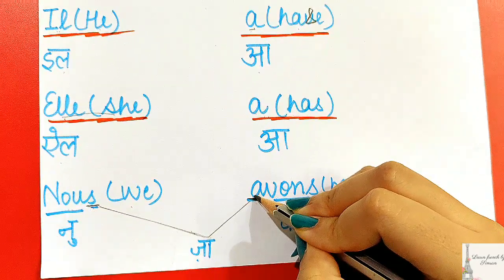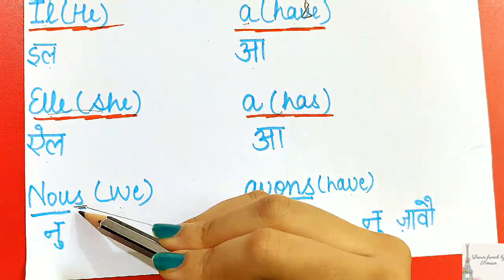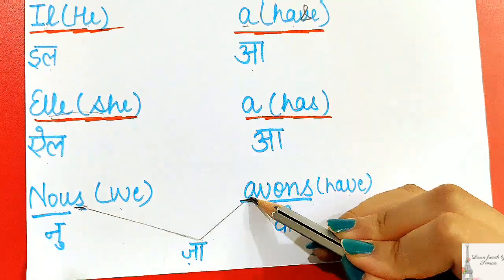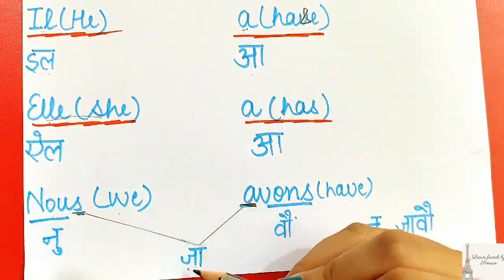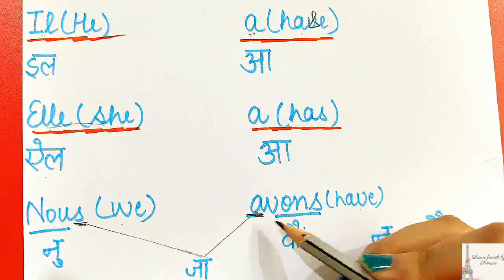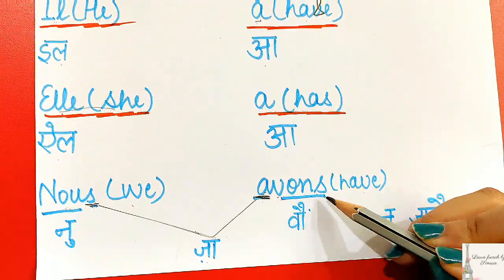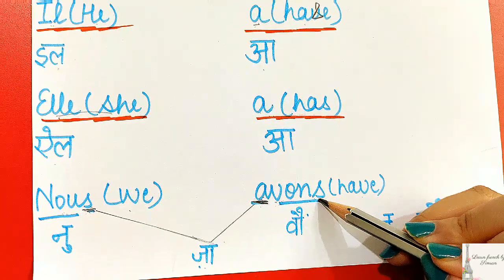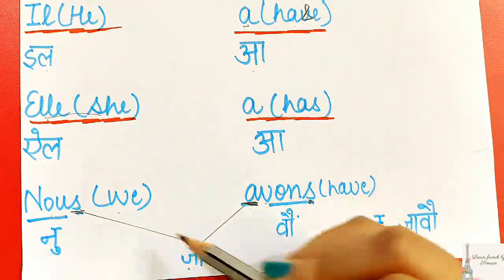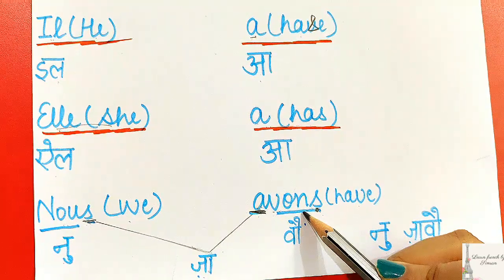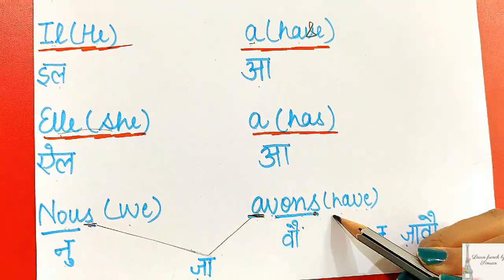So what will we do? We will form a liaison. We will link these two words, this S and A. So it will become nous za, it will become za, and this is von. This will become von, and here the last letter, which is S, will not be pronounced. So it will be nous za von, which is we have, nous za von.